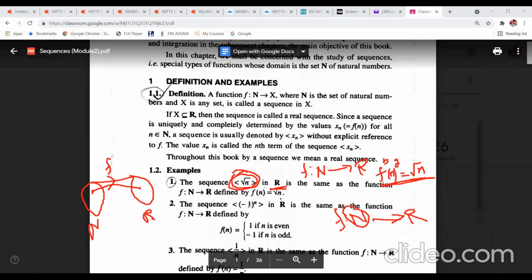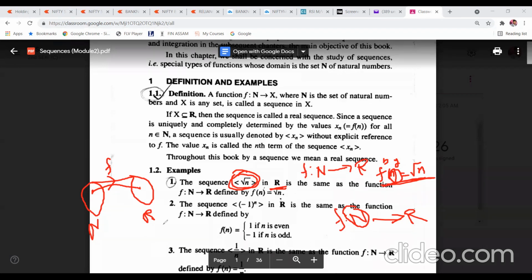So now see here, (-1)^n. Now see here, (-1)^n, and n belongs to where? Can you tell me, anyone? This n will belong to where? From the domain. You need the value of n from the domain, and the domain is the set of natural numbers. That means the value of n should be 1, 2, 3, 4, 5, 6, 7, like this up to infinity. So this set of natural numbers can be divided into two parts, odd natural numbers and even natural numbers.